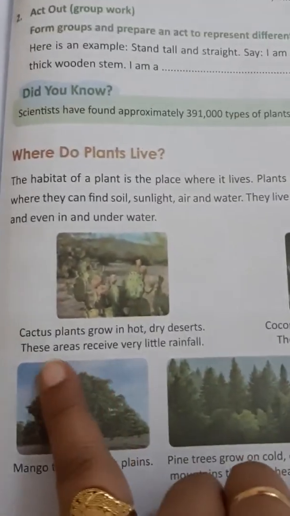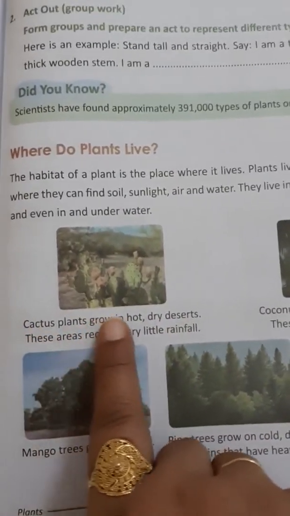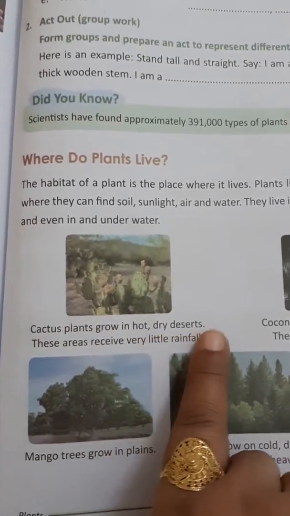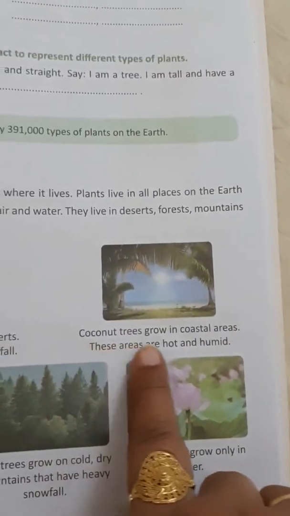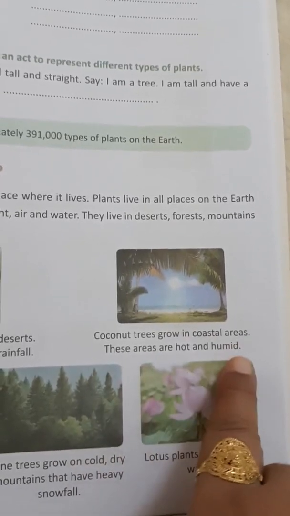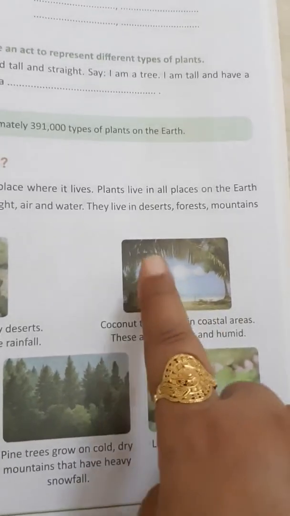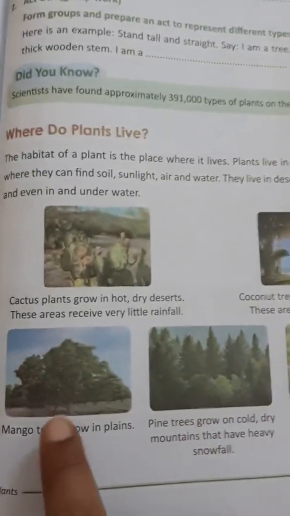Here the very first is the cactus plant. We will read about it. Cactus plants grow in hot, dry deserts. These areas receive very little rainfall. Now we have coconut trees that grow in coastal areas. These areas are hot and humid. The coastal plant, the coconut plant, grows over here. Coastal trees or plants we can find over here.